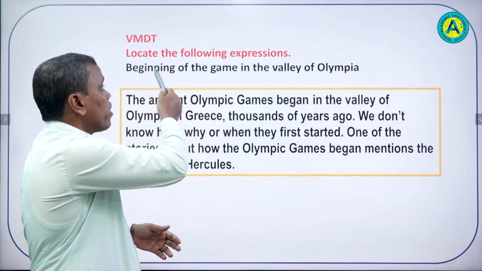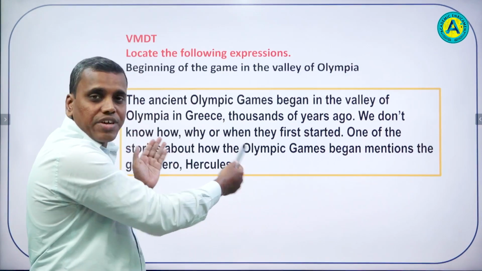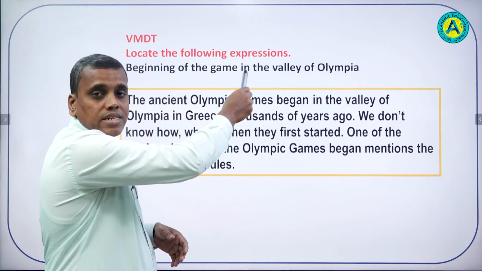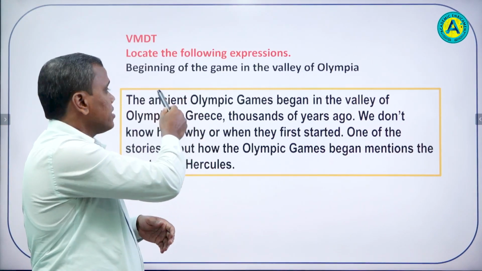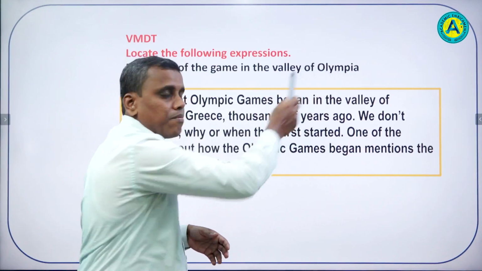So, locate the following expressions. Dear students, we have a paragraph given here and we have to locate the expression within this paragraph. Now let's read that. Beginning of the game in the Valley of Olympia.